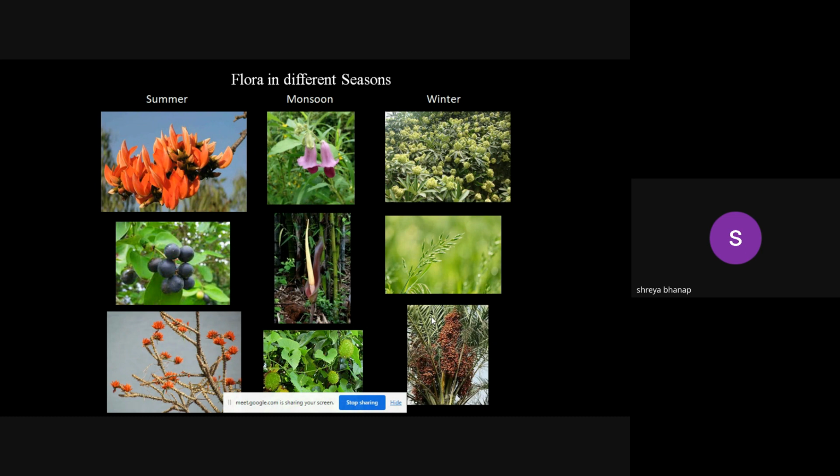Now this phenomenon happens to stop competition, and for the biodiversity which depends on this flora: the animals, birds, and butterflies. Even the flora depends on those pollinators. So for their interaction, these changes happen.